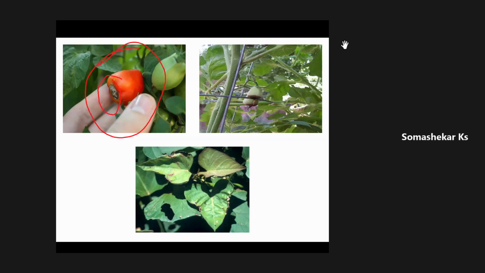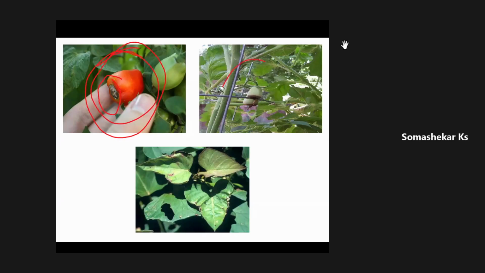The rotting will take place from the tip of the fruit, one thing. Second thing, the plant will never be very strong. There will be a lodging of the tomato crop. And the third important thing is you can observe the shape of the tomato.